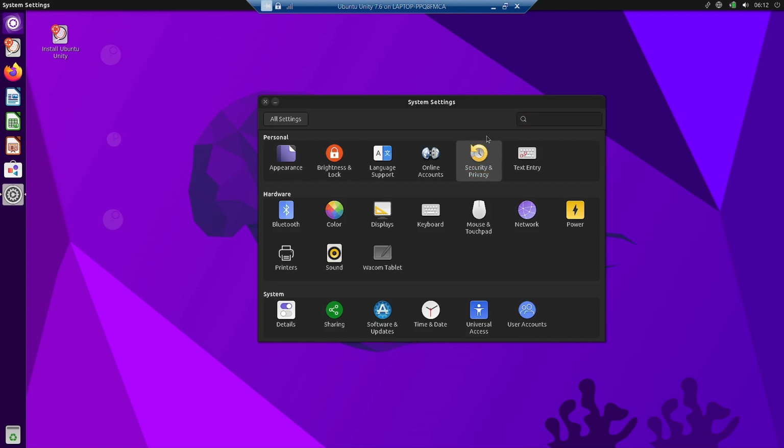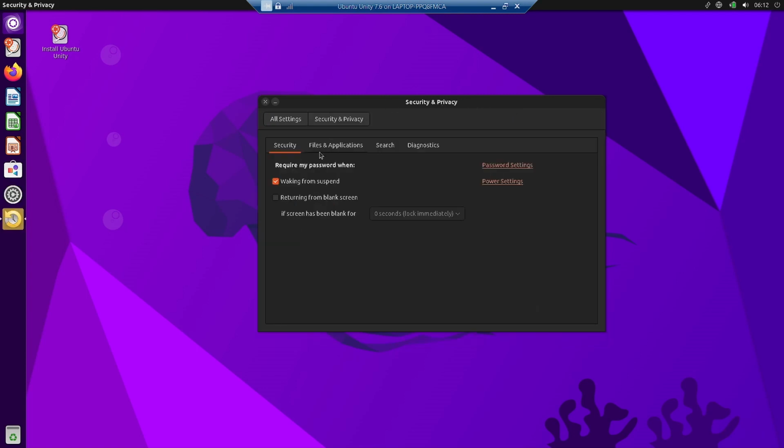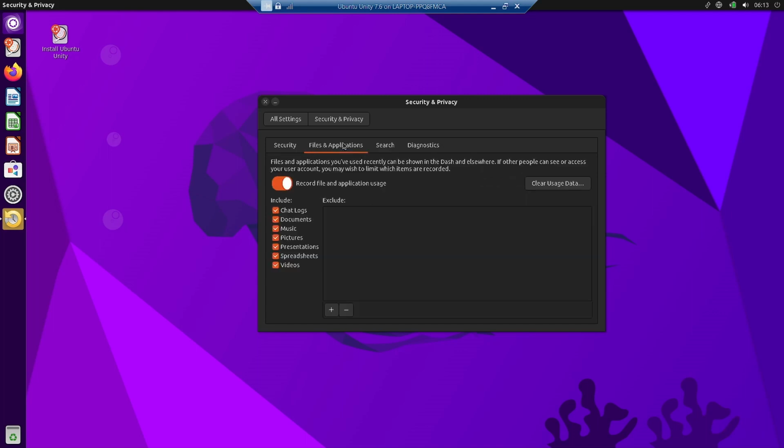And in security and privacy, let us check out what is there. In security and privacy, you can specify when you will require the password input. Do you want the system asking you for password after waking up from suspend, returning from a blank screen? If the screen has been blank for how many times, then the password will be asked. Security for the files and applications, you can see it here. You can record or unrecord the file and application usage. You can clear the usage data.